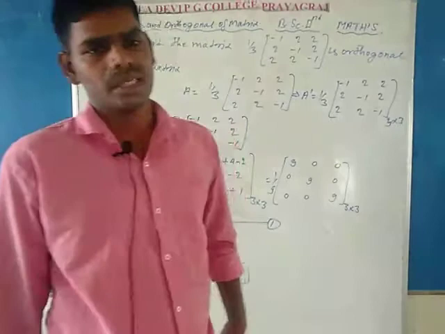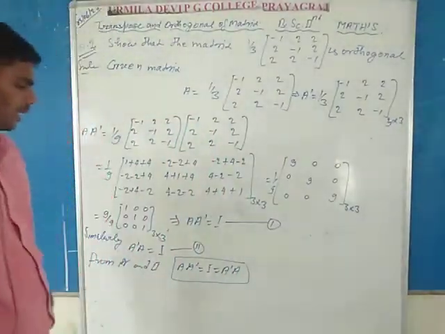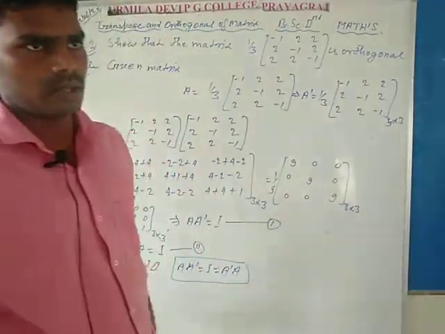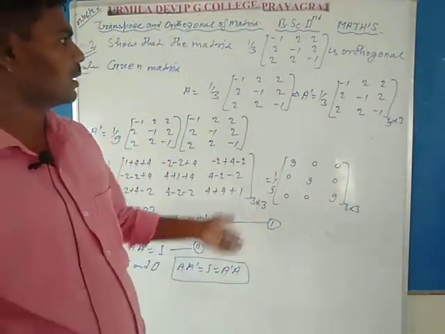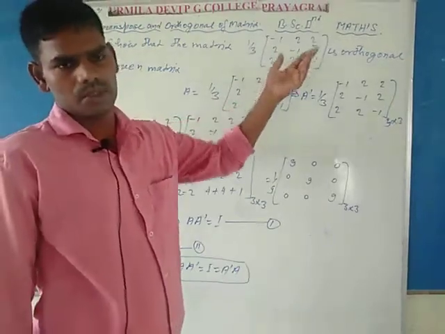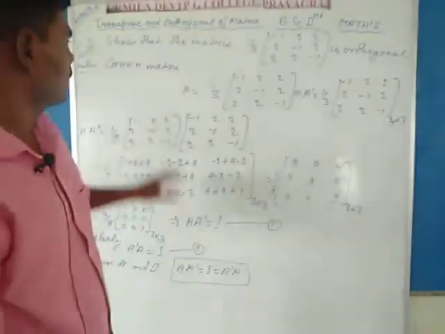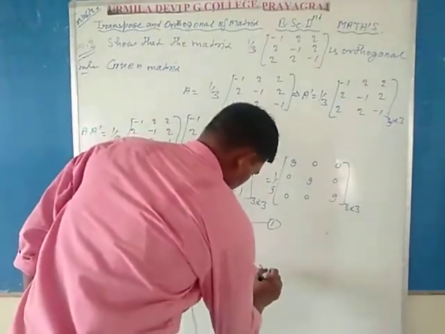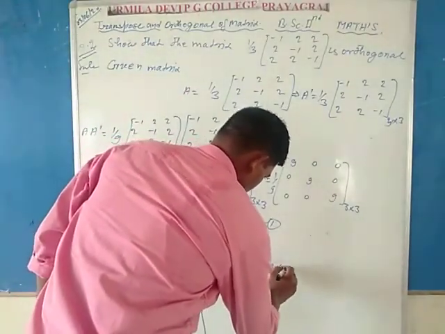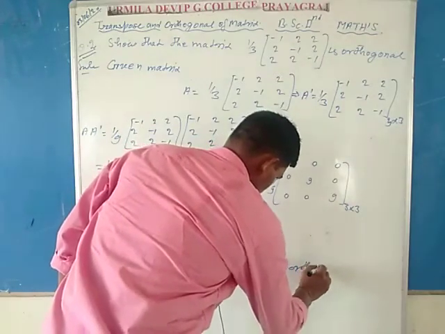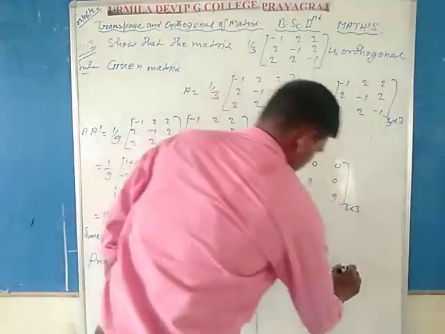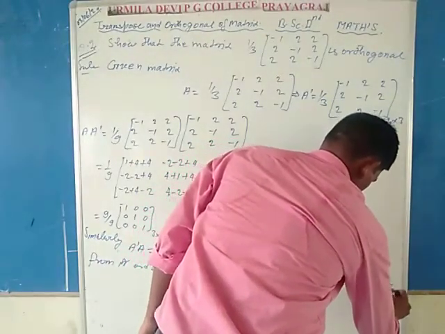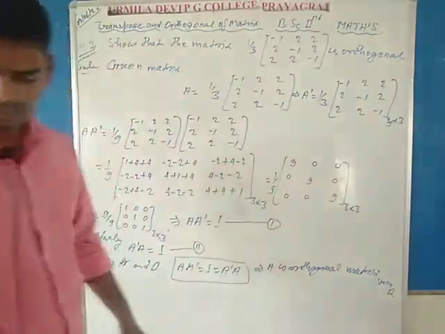So from first and second equation, it's clear that A A dash is equal to identity is equal to A dash A, means definition of the orthogonal matrix is complete, and given matrix is also a square matrix. Therefore given matrix capital A is orthogonal. It is implied that matrix capital A is orthogonal matrix. Hence proved. It's complete solution.